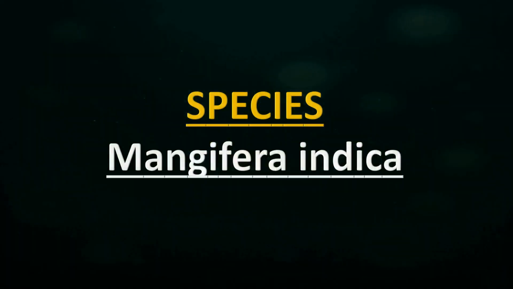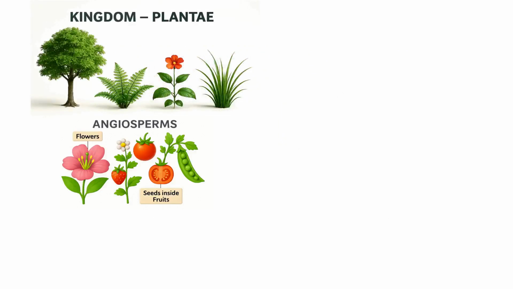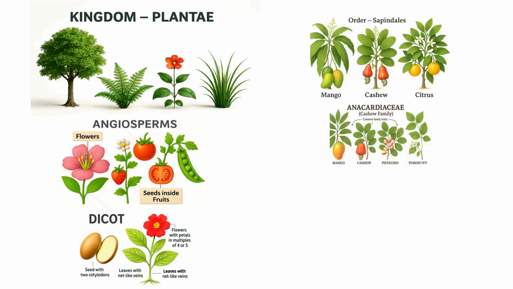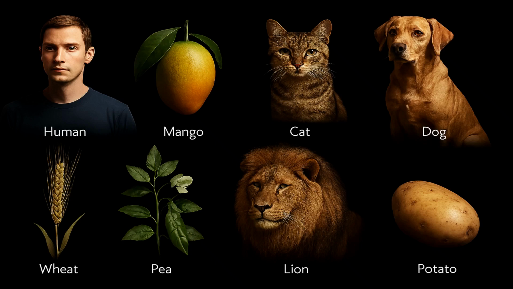Finally, we reach the most specific level, the species. The scientific name of mango tree is Mangifera indica. Mangifera is the genus name and indica tells us it originated in India. Together, they form the binomial name Mangifera indica. This is the sweet golden fruit that we enjoy in summer, king of fruits, rich in vitamins and loved all over the world. We have more examples of organisms explained in NCERT biology under taxonomic hierarchy.